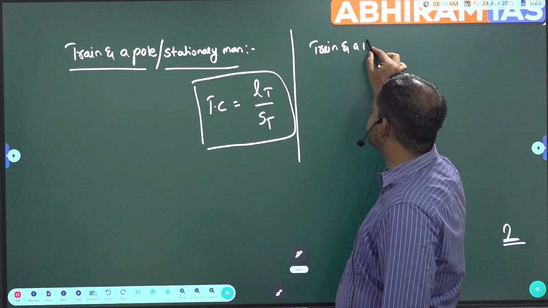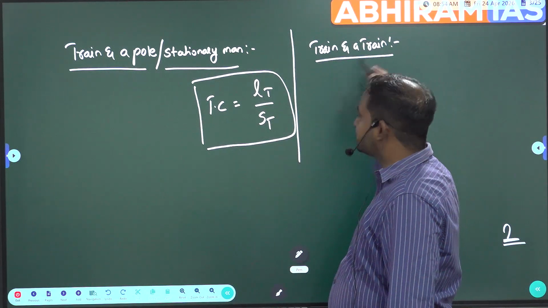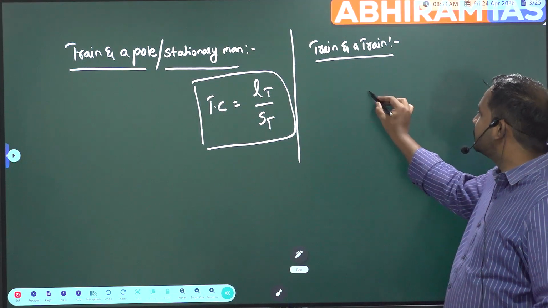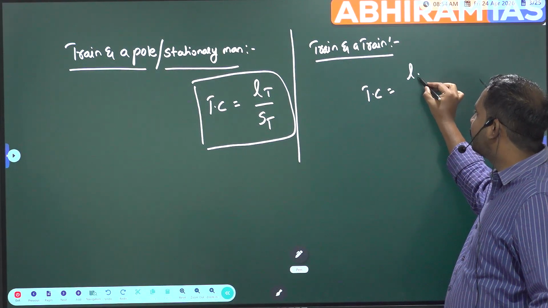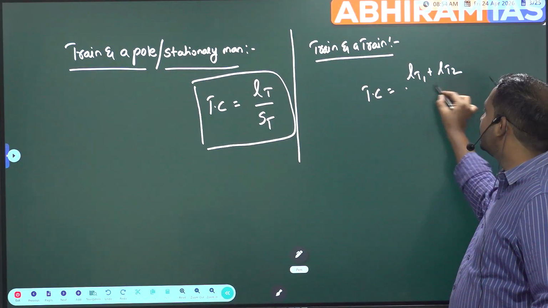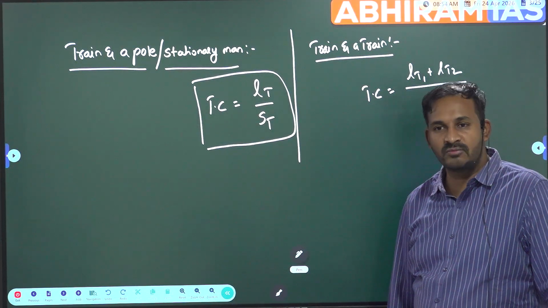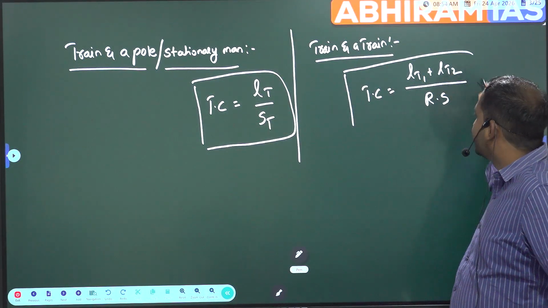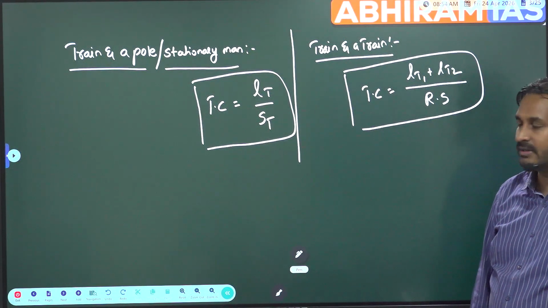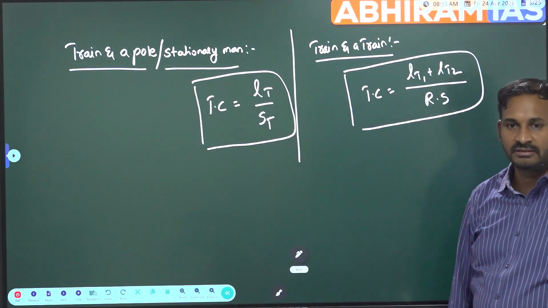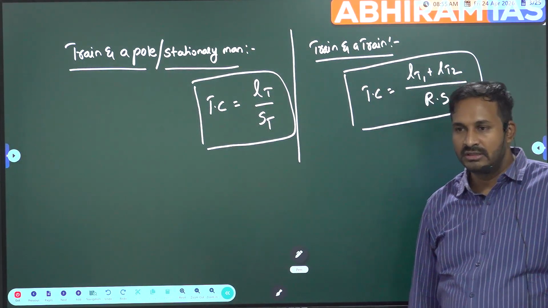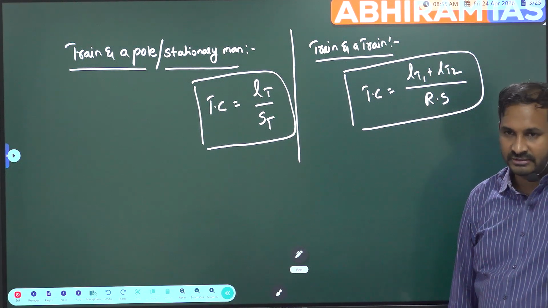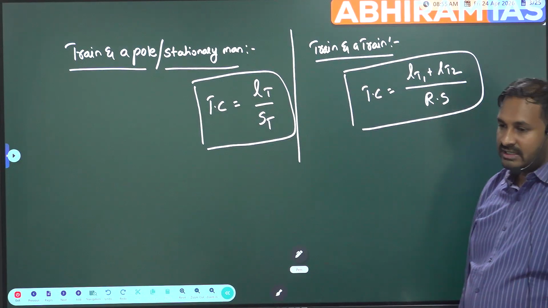Next, third case for us, train and a train case. Same here also, time taken to cross is equal to length of train 1 plus length of train 2 by. Here in this case both the trains are moving objects. So instead of speed here we will have relative speed. Time taken to cross is equal to length of train 1 plus length of train 2 by relative speed. Why? Because both trains are moving objects here. This is third case for us.